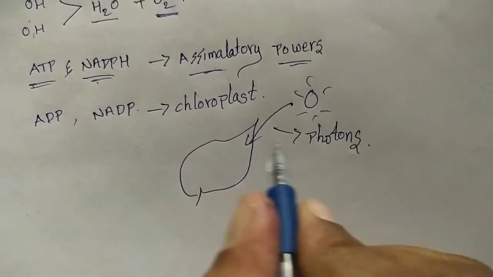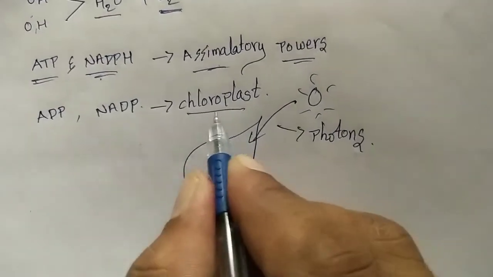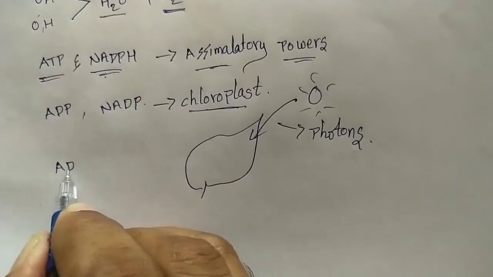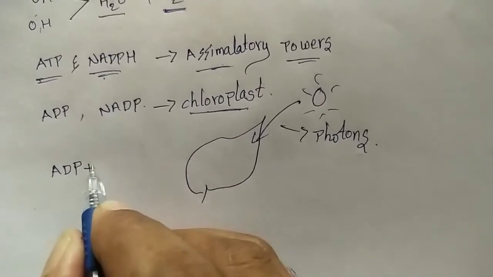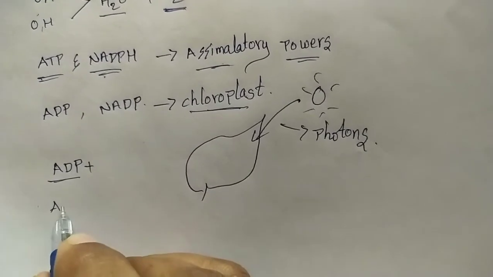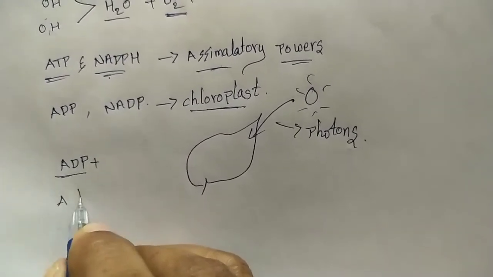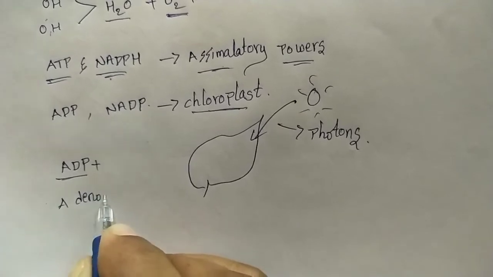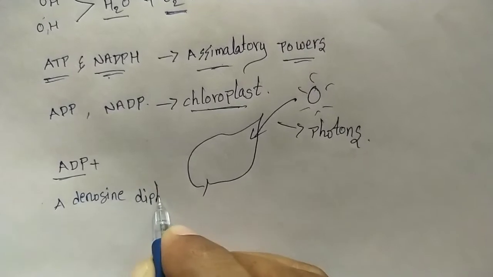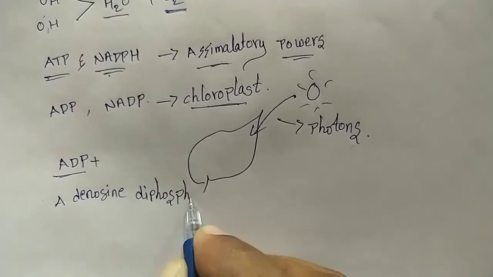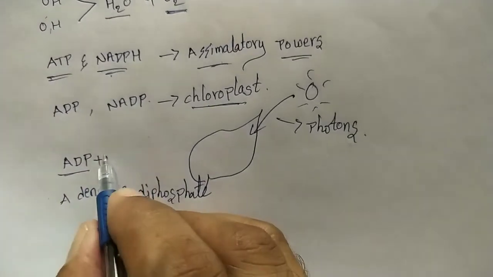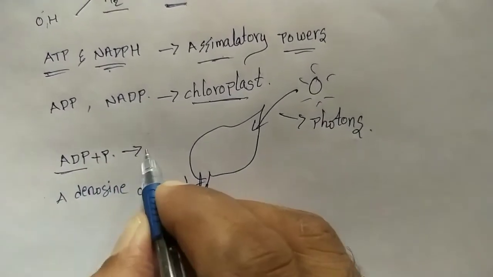Due to the photon the chloroplast will be activated. This photon is added to the ADP. ADP means adenosine diphosphate. So one photon is added, then it converts into ATP.